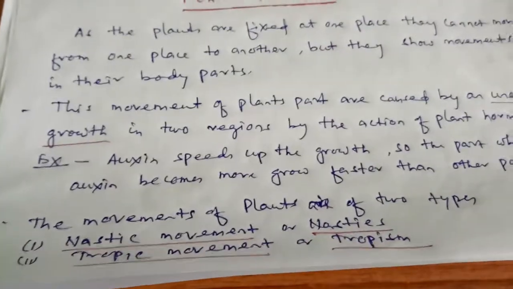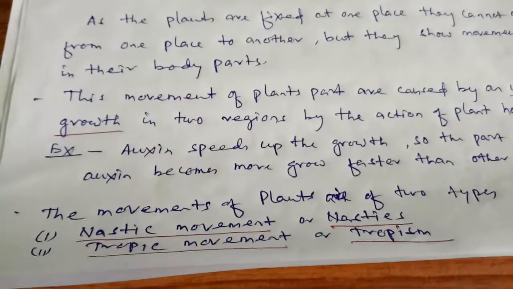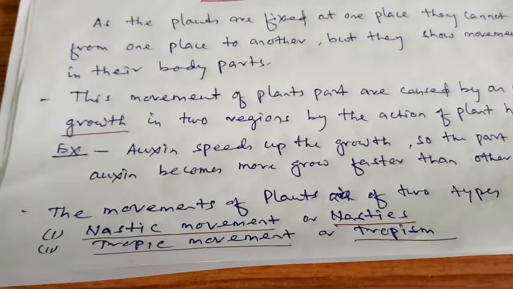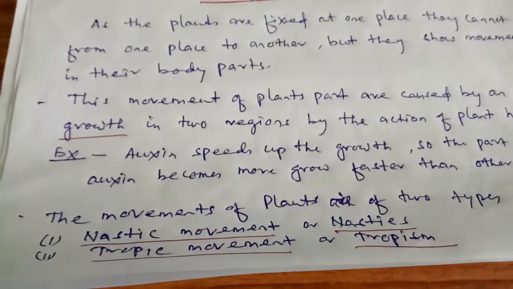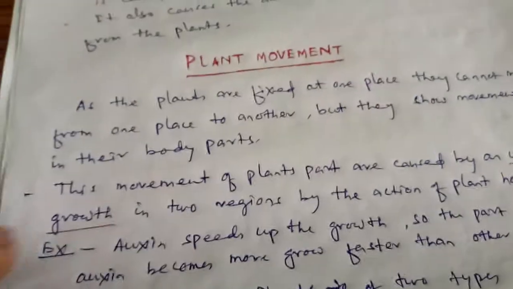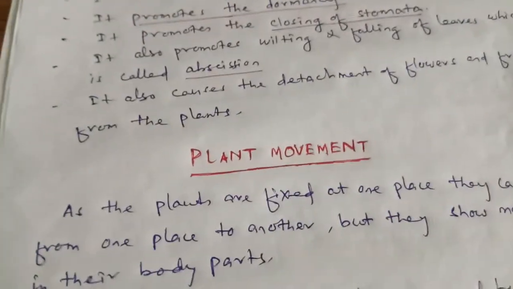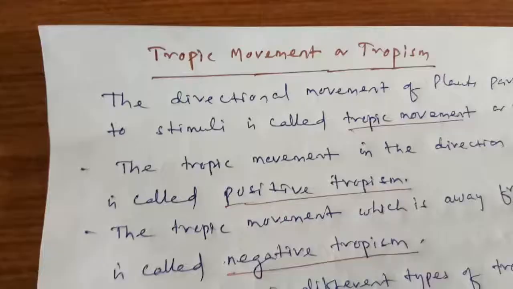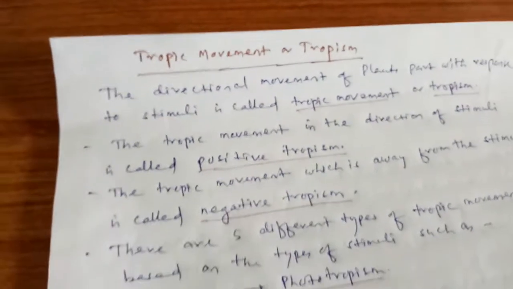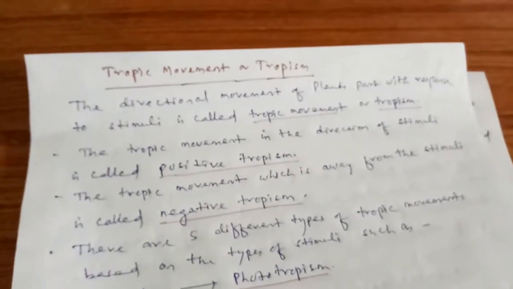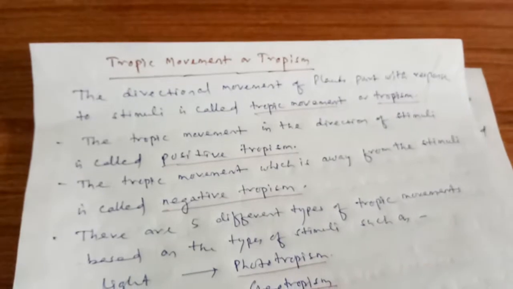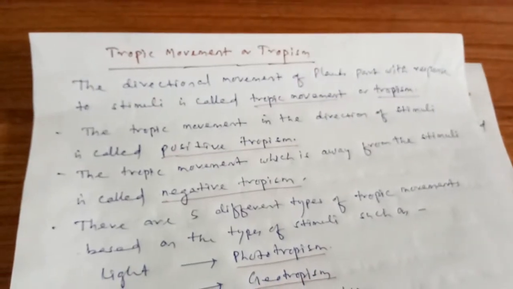The movements of plants are of two types. One is nastic movement or nasties. The second type is tropic movement or tropism. Students, let us first understand tropic movement. What are tropic movements or tropism? The directional movement of a plant part in response to a stimulus is called tropic movement or tropism.